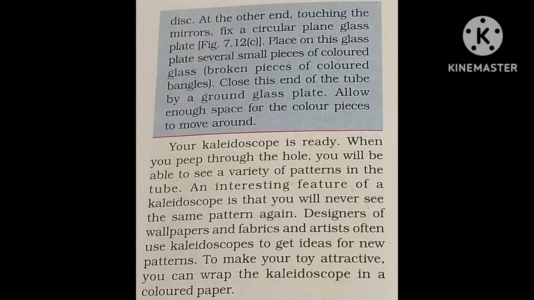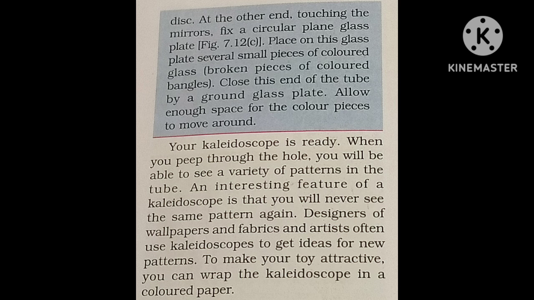The other end of the cardboard tube is closed by a ground glass plate. A ground glass plate is a translucent object. Before closing the tube, place colored bangle pieces in between the mirrors. Make enough space for the colored pieces to move around. After closing with the ground glass plate, your kaleidoscope is ready.